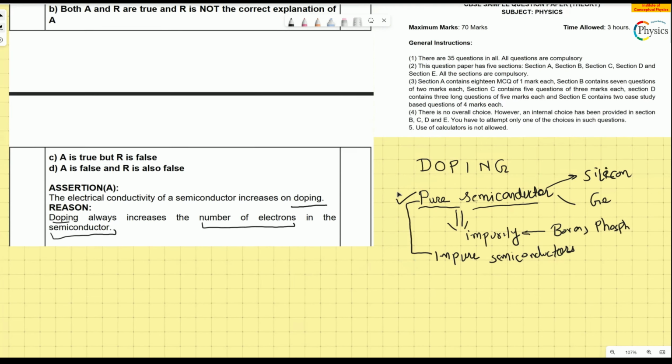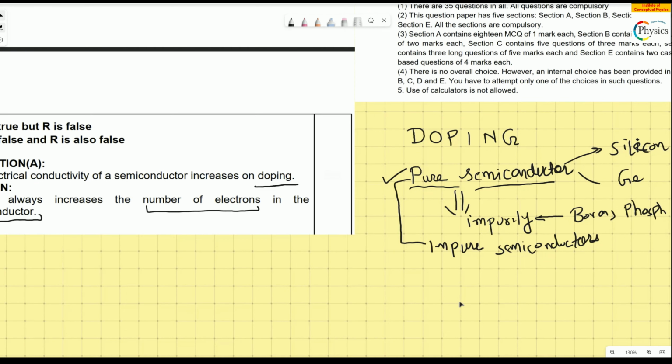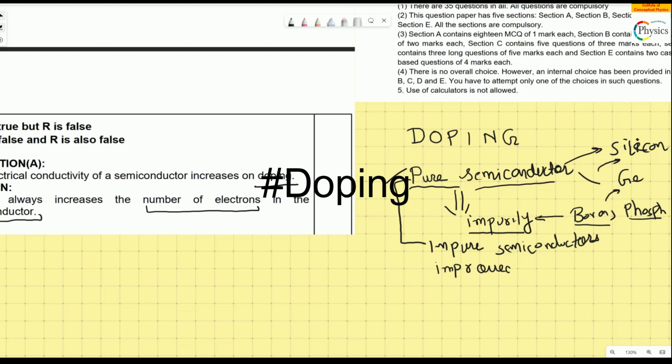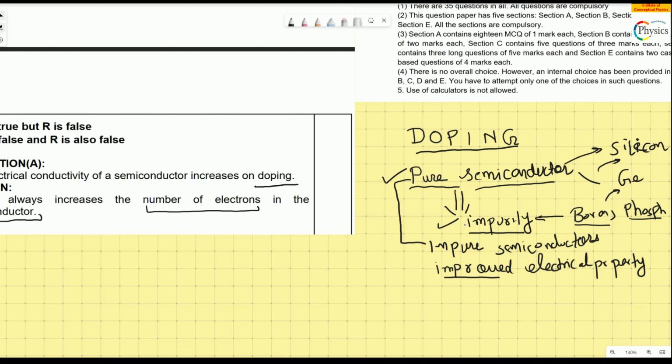The advantage is that when you add impurity like boron and phosphorus to the silicon or germanium lattice, the impure semiconductor has improved electrical property. This whole process of adding impurity to improve the electrical conductivity is called doping.